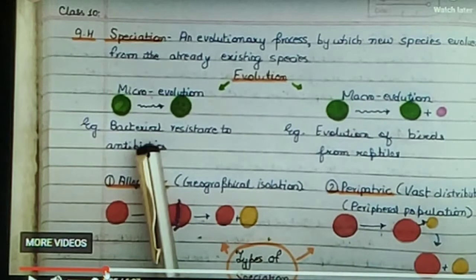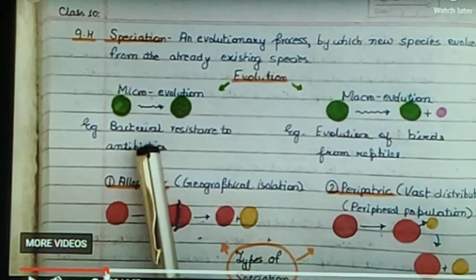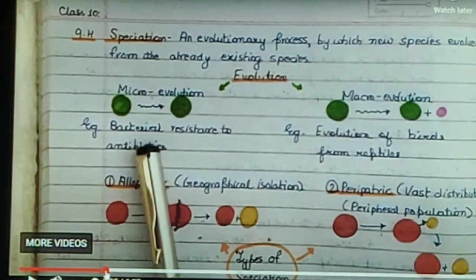For example, just see bacteria. If we are giving antibiotics to the bacteria, some of them develop resistance to that antibiotic and survive. It does not mean that bacteria are not able to reproduce among themselves, so no new species is formed in this. There is only a change of some characteristic in microevolution.